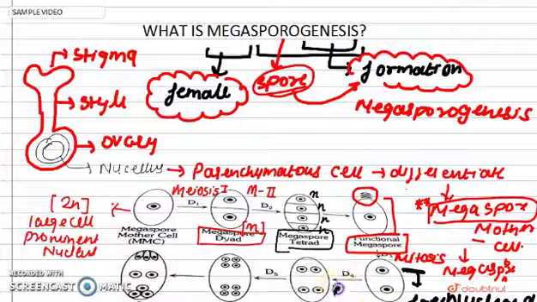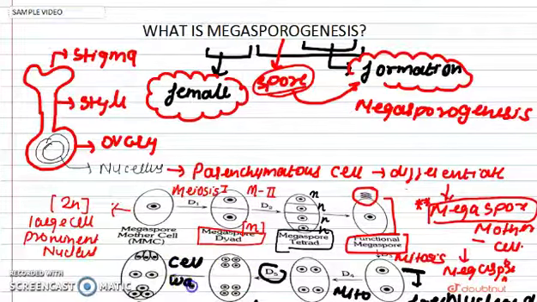After these two nuclei, it will again undergo mitosis and form four nuclei. Again it will undergo mitosis and form 8 nuclei. After the 8 nuclei, it undergoes cell wall formation, or we can say cytokinesis. After this cell wall formation, your mature embryo sac will be formed from your megaspore.